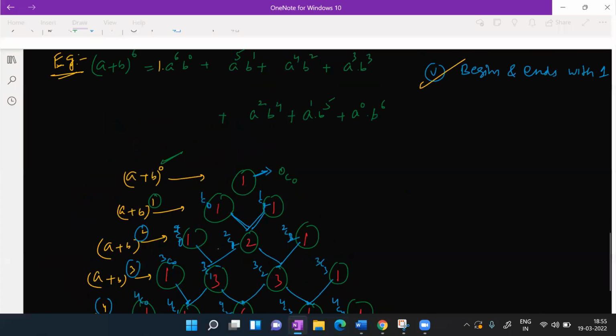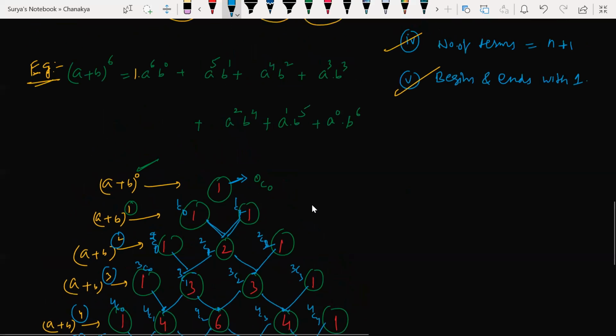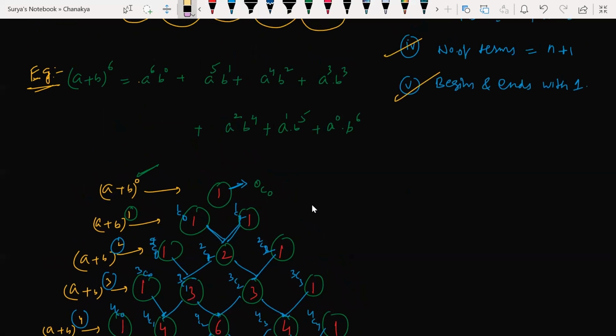We'll have a look at an example so that you will understand it clearly. Now look at this. Power is what here now? 6, right? So I'll start with 6C0, 6C1, 6C2, 6C3, 6C4, 6C5. Next, 6C6. Clear? Understood now? This is my full expansion.